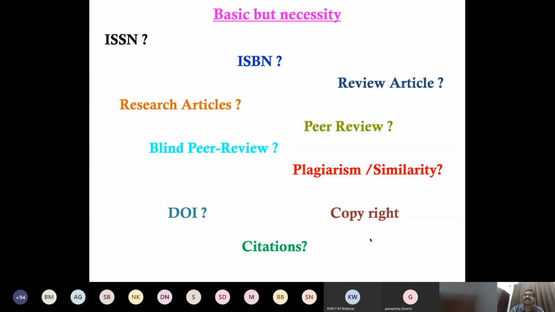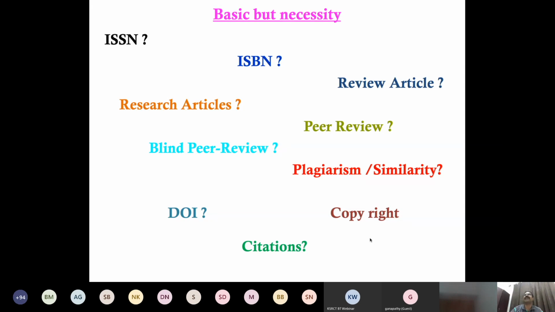For ISSN, suppose we want to receive the number, we have to publish a journal as per the norms, the spring version. Only after publishing the spring version of the journal can we get the ISSN number. But ISBN is very simple.